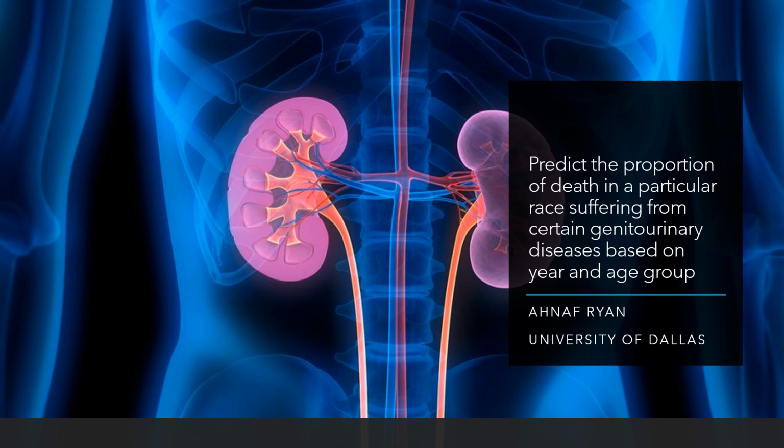In this presentation, I am going to talk about one of my projects in predictive modeling. The name of the topic is: Predict the proportion of death in a particular race suffering from certain genitourinary diseases based on year and age group.